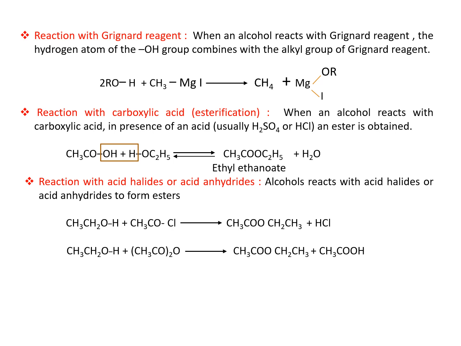The first reaction, that is esterification reaction, by combining acid with alcohol, is a reversible reaction, but the second reaction is irreversible. That is, alcohol will react with acid halide to form an ester, and alcohol will react with an acid anhydride to form an ester. Both reactions are irreversible reactions.